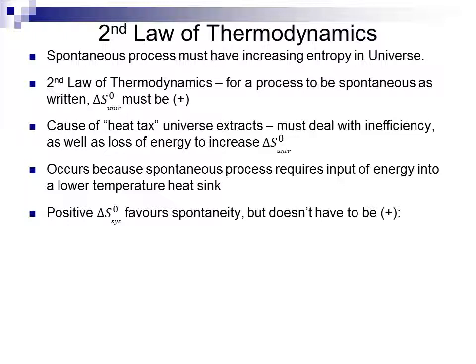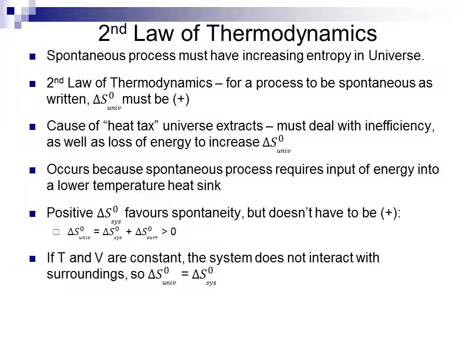A positive entropy change of the system will favor spontaneity. But the entropy change of the system does not have to be positive for a process to be spontaneous. All that has to occur is that the overall entropy of the universe has to increase. The entropy of the universe is equal to the entropy of the system plus the entropy of its surroundings. As long as the combination of the two is positive, the change in entropy of the universe will be greater than zero, and the process can be spontaneous.